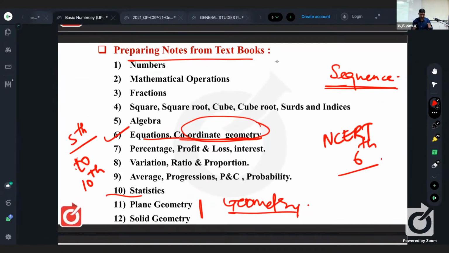Got it? All right. So we'll discuss some of the questions from previous years' question papers. Before that, have you copied all those 10, 12 points?